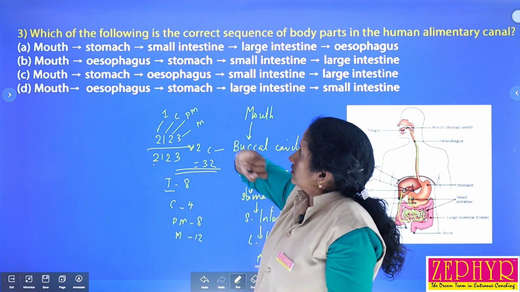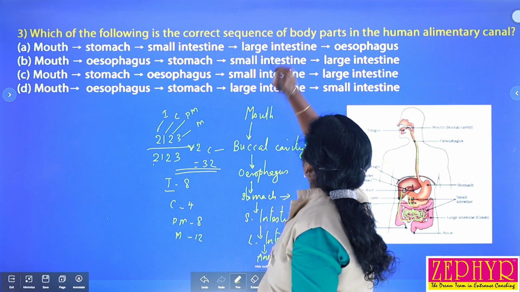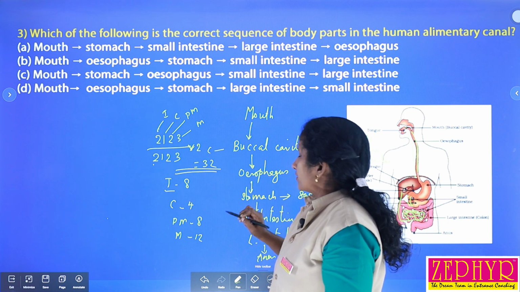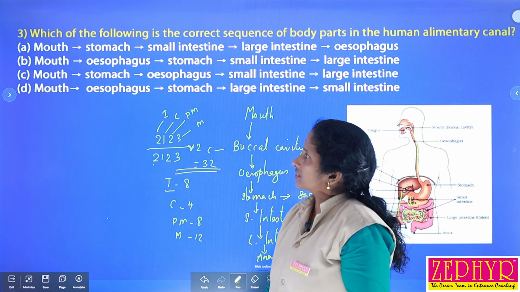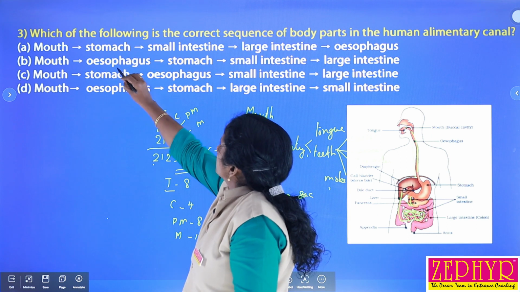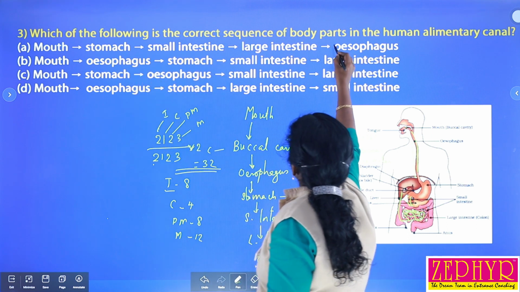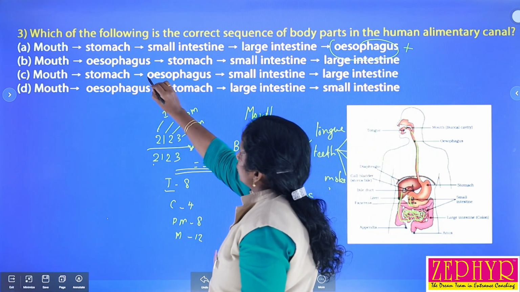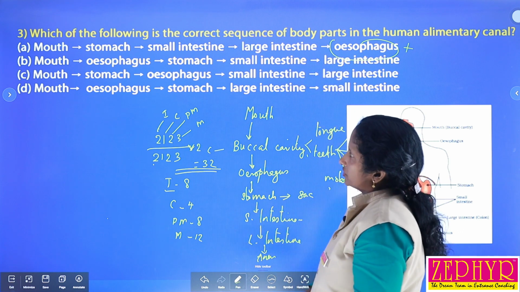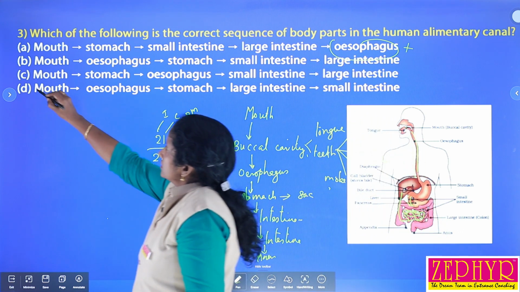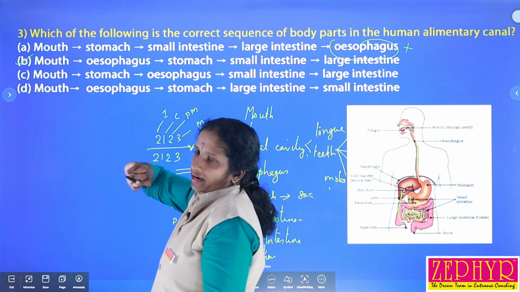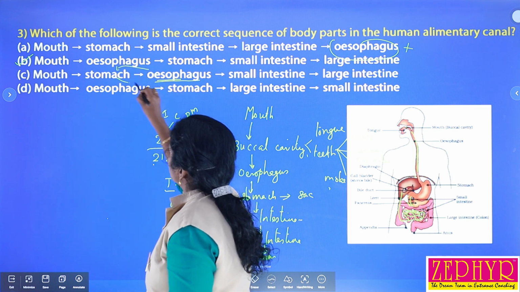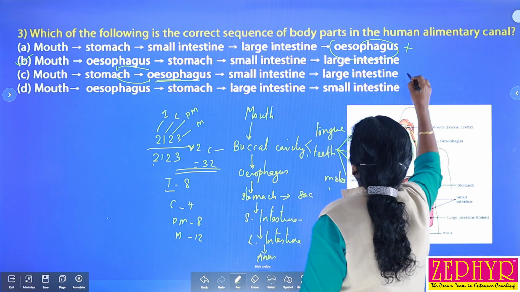Okay. So let us discuss this question. Which of the following is the correct sequence of body parts in the human alimentary canal? In the first option, mouth, stomach, small intestine, large intestine, here the esophagus is missing, so this is the wrong one. The next one, mouth, esophagus, stomach, small intestine, large intestine, this is the correct one. Then the next one, mouth, stomach, esophagus. The position of the esophagus is just before the stomach, so it is again wrong.